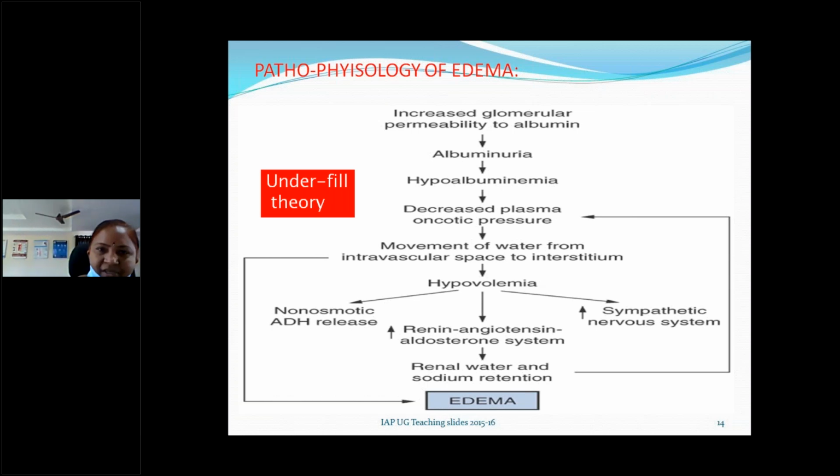Edema mainly, this is also increased glomerular permeability to albumin, leads to albuminuria. This in turn leads to hypoalbuminemia. Whenever there is decreased albumin in the plasma, it leads to decreased oncotic pressure. So whenever the oncotic pressure is decreased, there is movement of water from the intravascular space to the interstitium, from the intravascular compartment to the interstitial compartment, fluid will pass. Then this leads to decreased intravascular volume, that is hypovolemia.